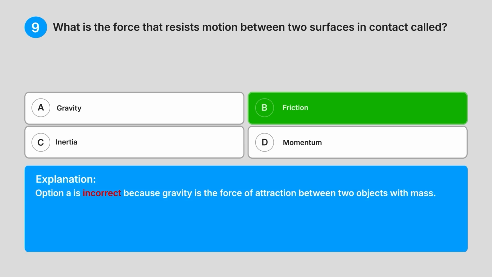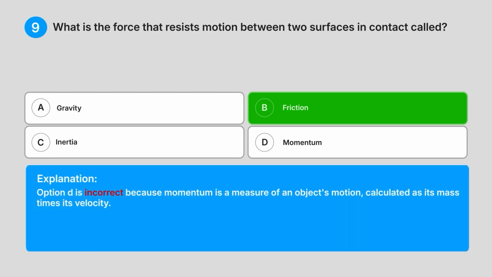Option A is incorrect because gravity is the force of attraction between two objects with mass. Option C is incorrect because inertia is the property of an object to resist changes in its state of motion, not a force itself. Option D is incorrect because momentum is a measure of an object's motion, calculated as its mass times its velocity.